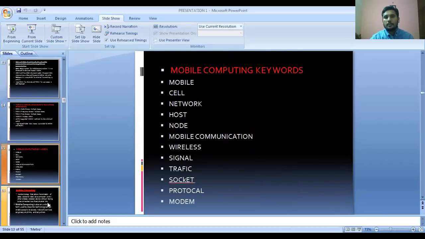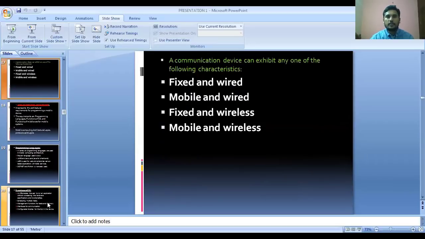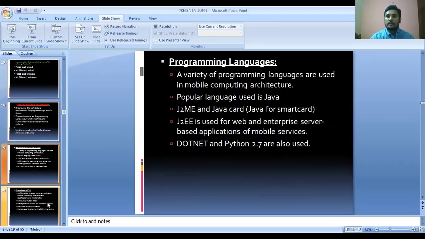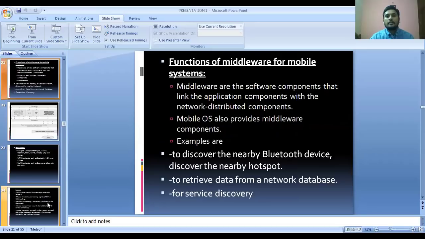Coming to mobile computing, we discussed the introduction part, where a communication device is connected with any one of these characteristics, and mainly the mobile computing architecture. It requires programming languages, an operating system, and middleware, and why the middleware is there: to identify nearby devices for hotspot and Bluetooth.